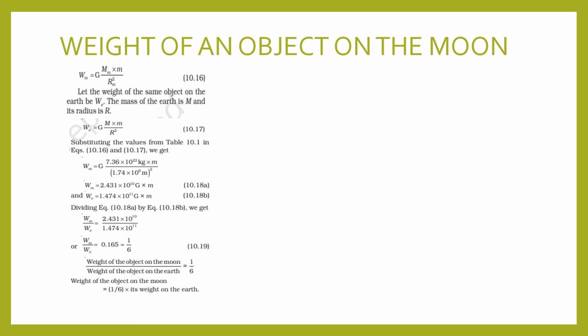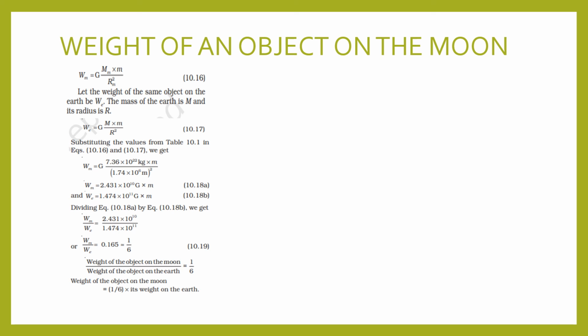We can substitute the values of mass and radius of both the moon and the earth in the different equations, and finally we will get two different values: Wm is equal to 2.431 into 10 raised to 10 Gm, and We is equal to 1.474 into 10 raised to 11 Gm.